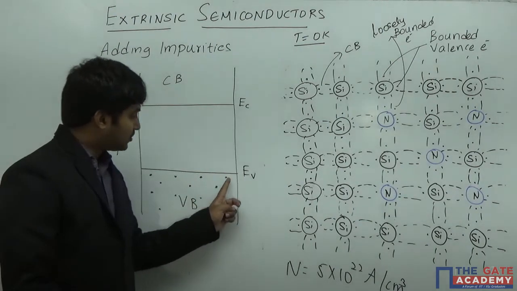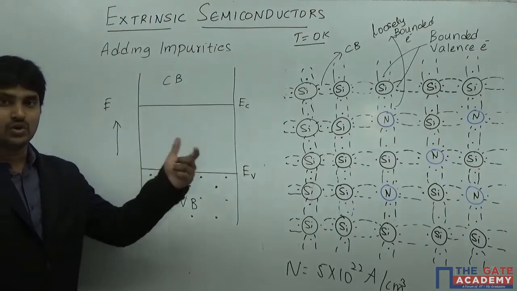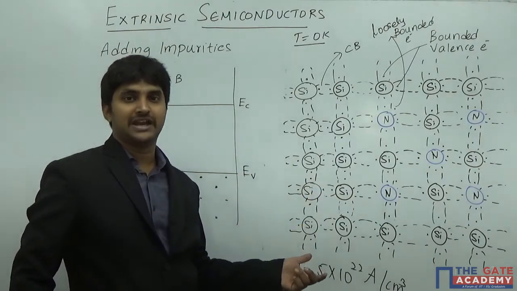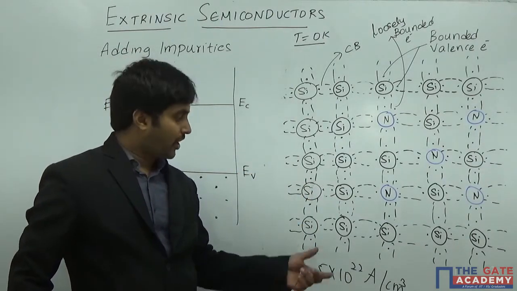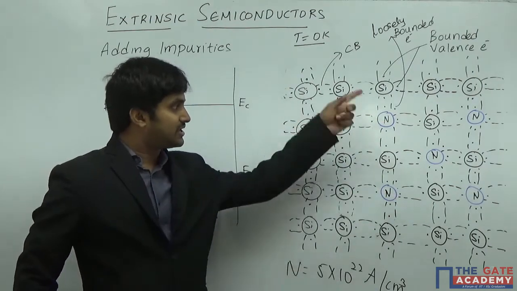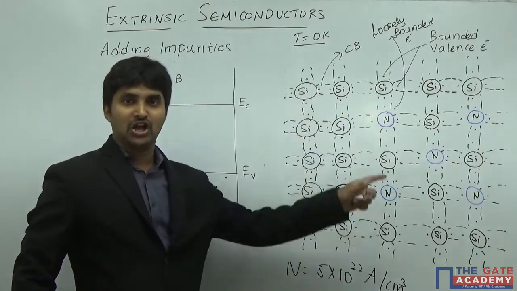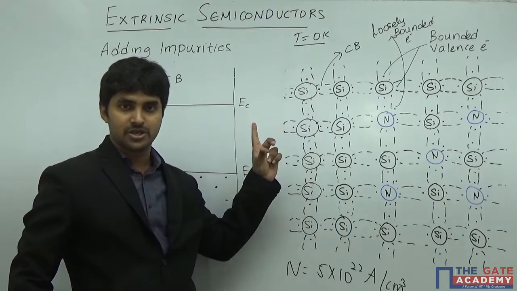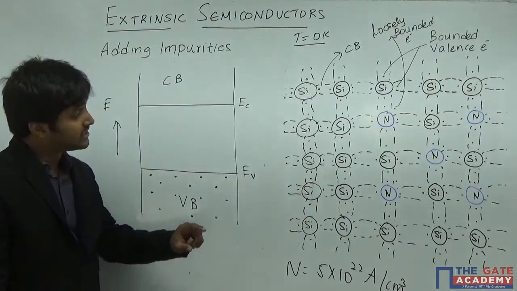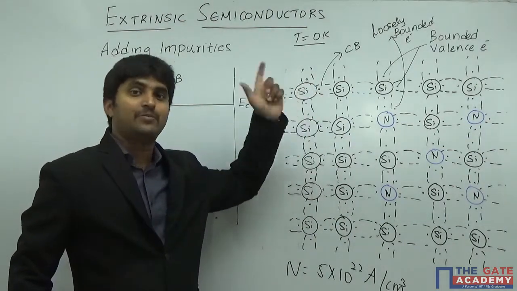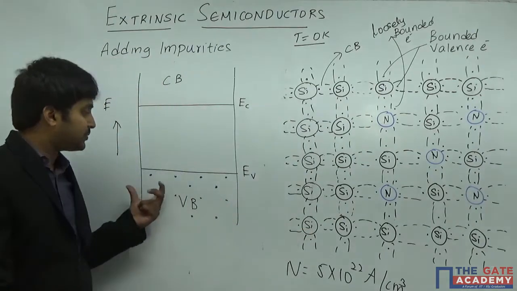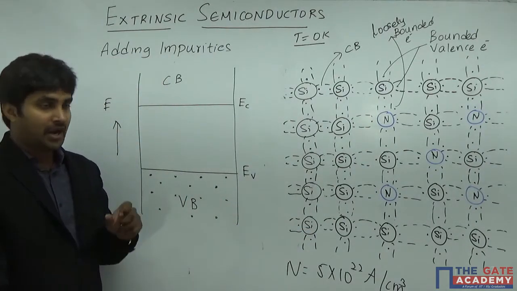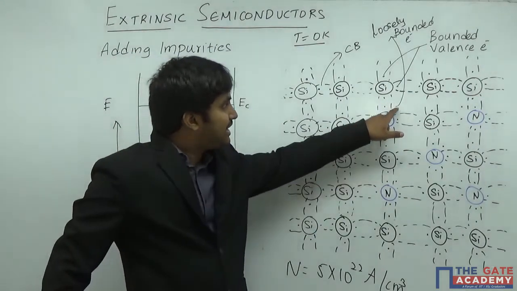Whatever electrons are present here are those electrons which are present in covalent bonds. All these electrons are nothing but valence electrons. Those electrons which are forming the covalent bond with the neighboring atoms are the electrons which are present in the valence band.